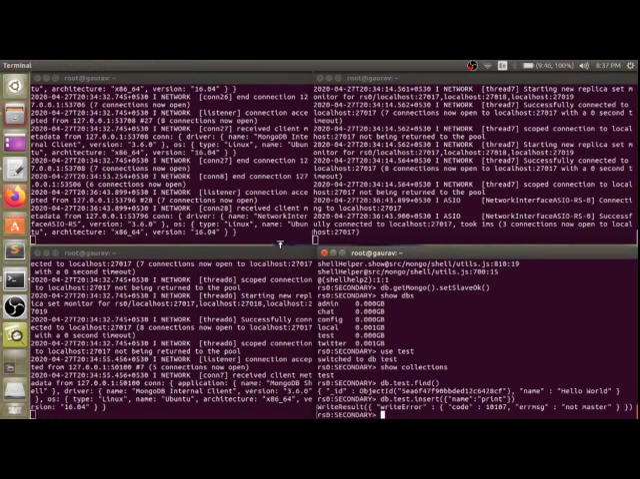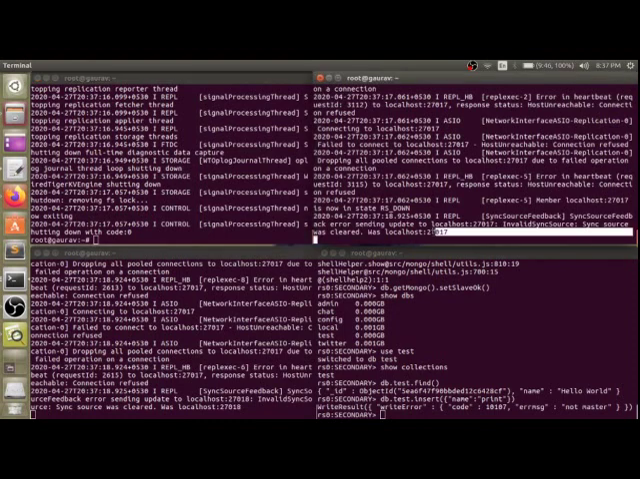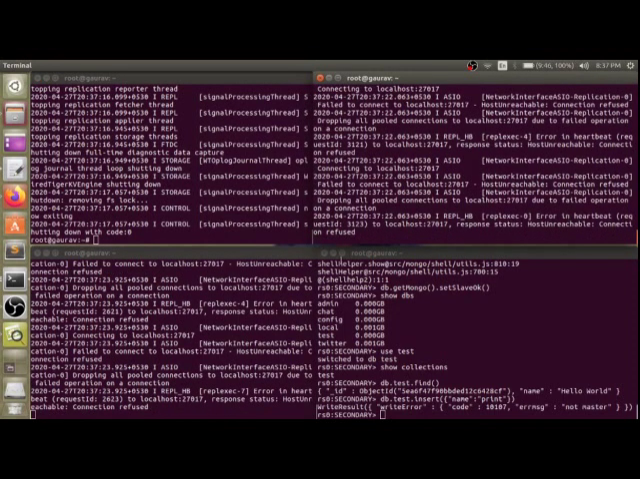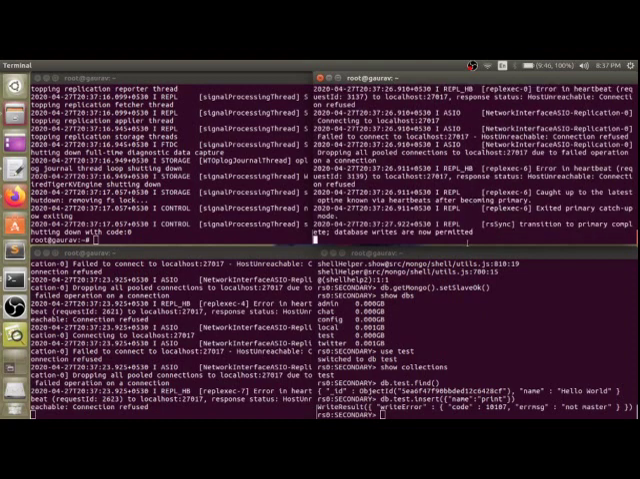Now let's check some other things, like what happens if the primary database goes down. Let's kill our process like this. I have killed the process. It is showing that the replica set is down. 27018 is sending an acknowledgement error, sync source failed. They both are not able to connect with the 27017 port.